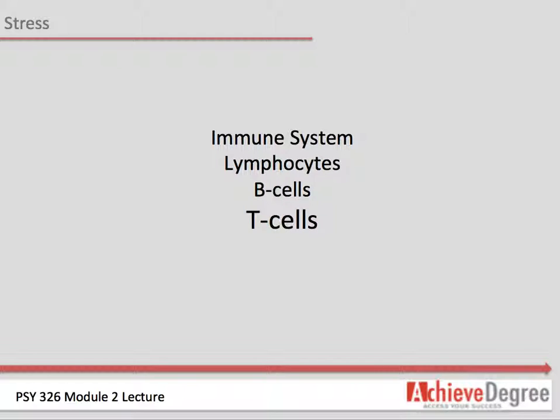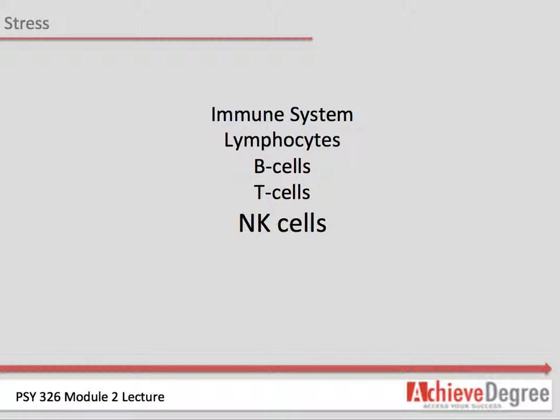T cells mature in the thymus gland. They acquire specific receptors on their surfaces so they can recognize the invader. NK cells destroy a wide variety of foreign organisms, but they have particularly important antiviral and anti-tumor functions. All of the above are involved in specific immune responses. An immune response is specific to one invader.